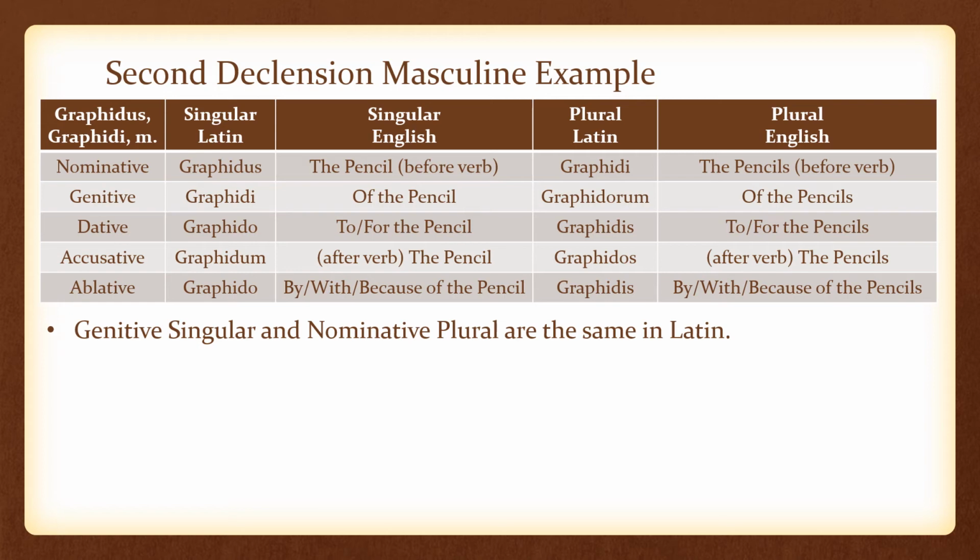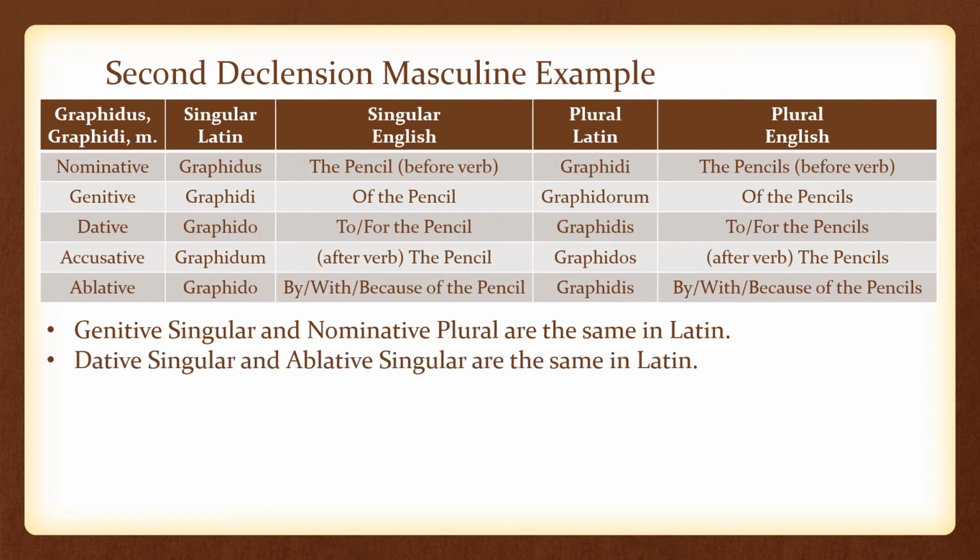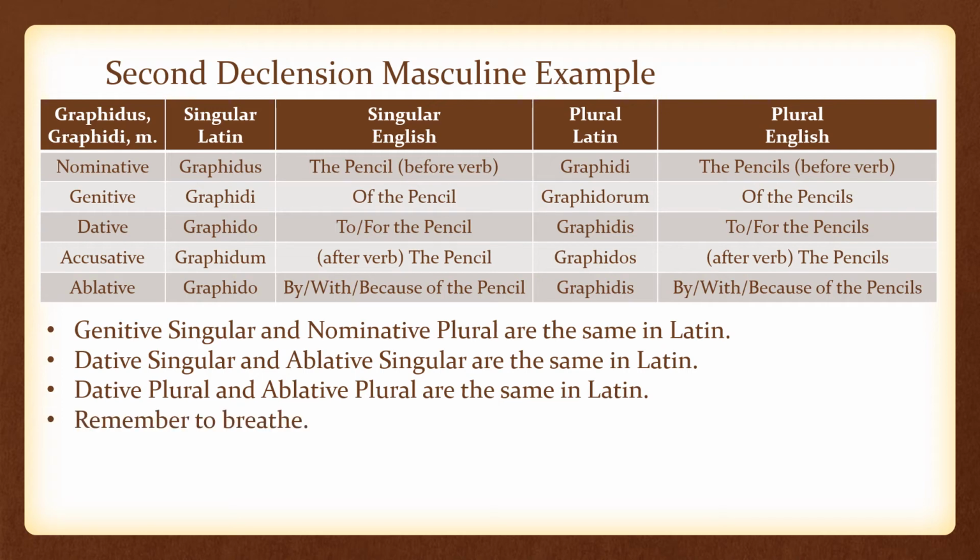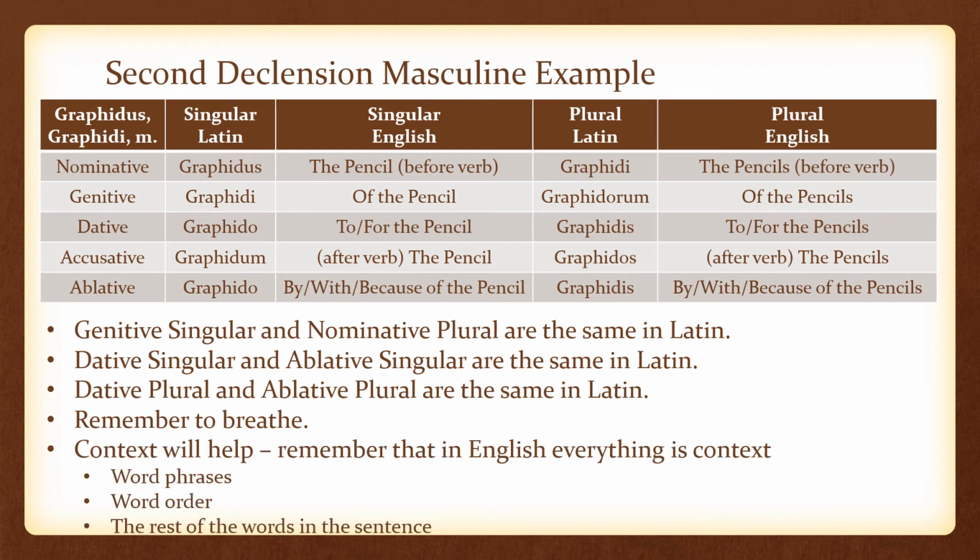Some of you will have noticed genitive singular and nominative plural are the same in Latin, graphidi. The dative singular and the ablative singular are the same in Latin, graphido. The dative plural and the ablative plural are the same in Latin, graphidis. Remember to breathe if you're stressed about that. Flood your brain with oxygen. And remember that context can help. When you see these words in a sentence, you'll use word phrases, word order, and the rest of the words in the sentence to help you decide whether to or for the pencils makes more sense than by, with, or because of the pencils.